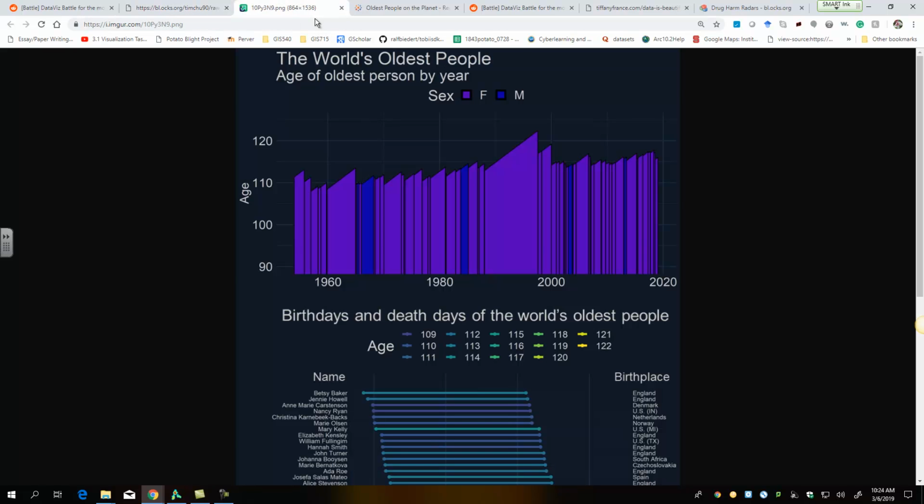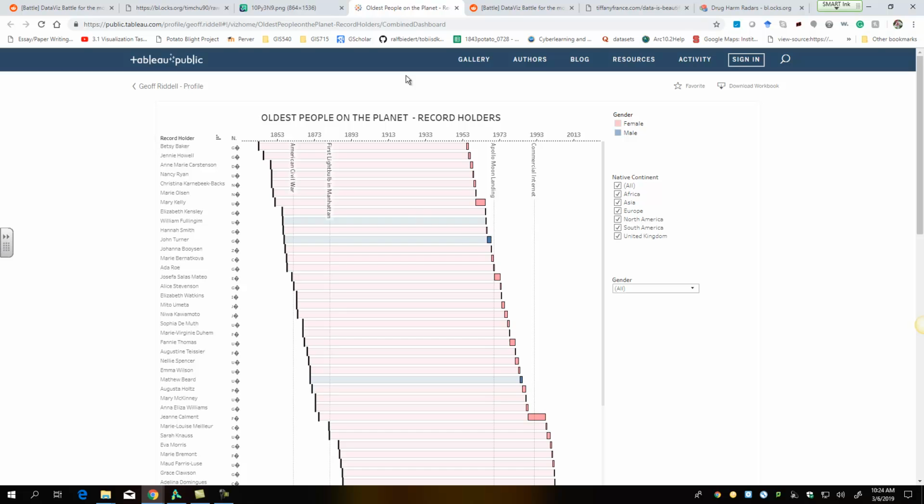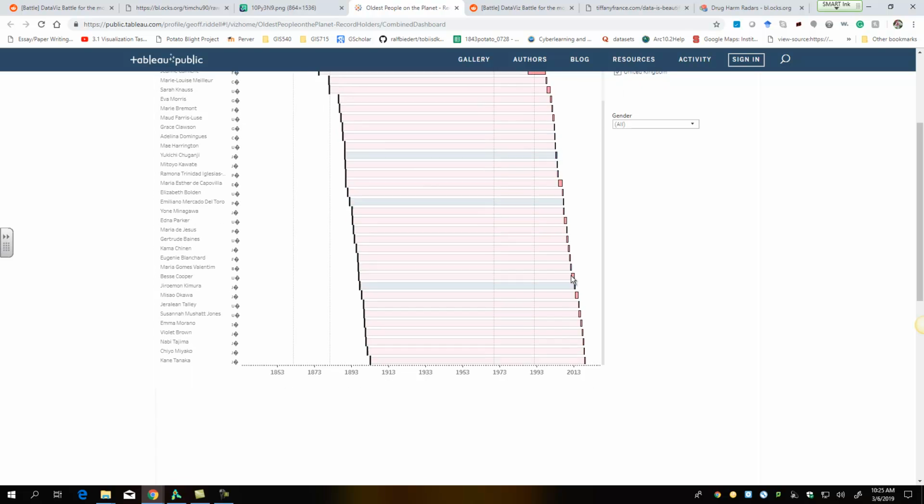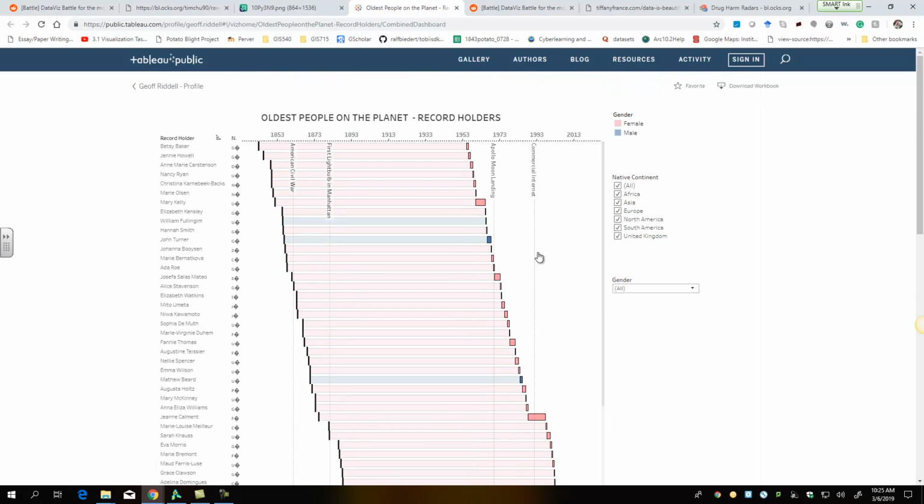And one interesting thing about this is all the oldest people are female. There are only 4 males among them, showing something real. And this is something that was created in Tableau, and they have historical events that occurred in this past century, showing how it evolved. Like the American Civil War, the first light bulb in Manhattan, the Apollo moon landing, and the commencement of the commercial internet. This was done in Tableau.